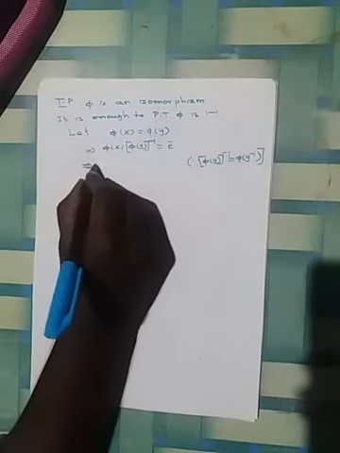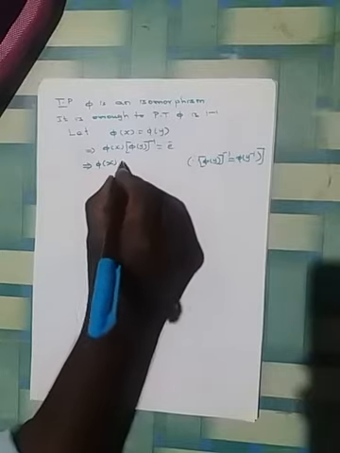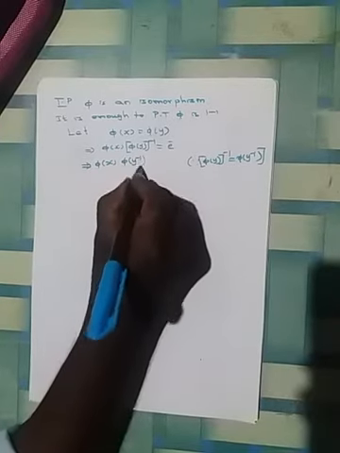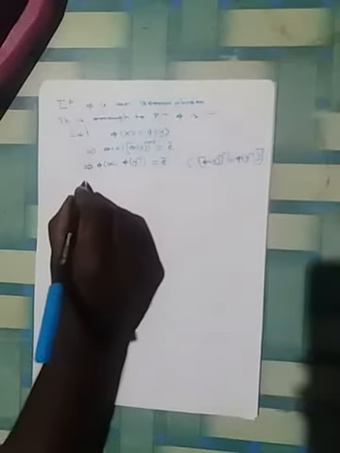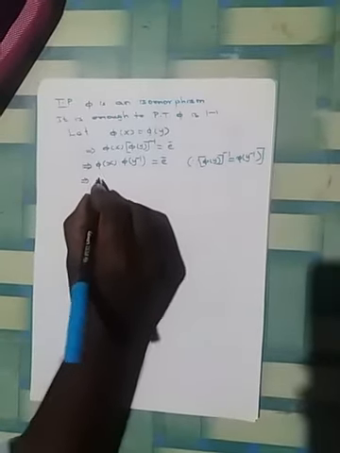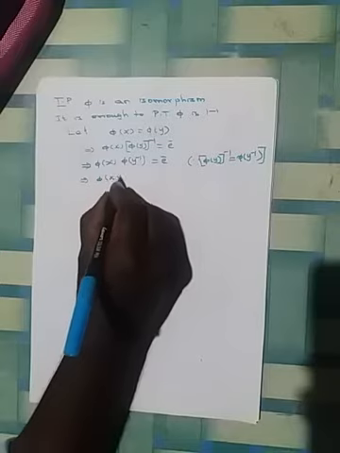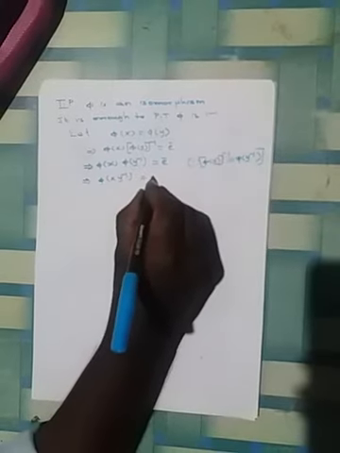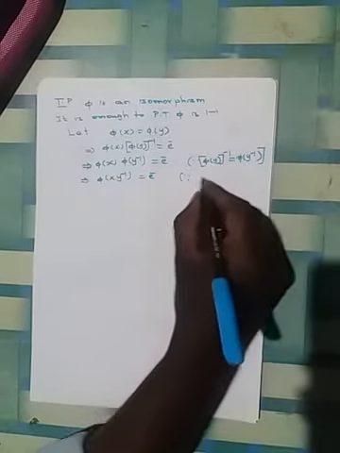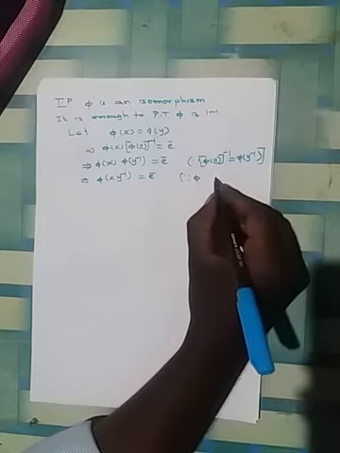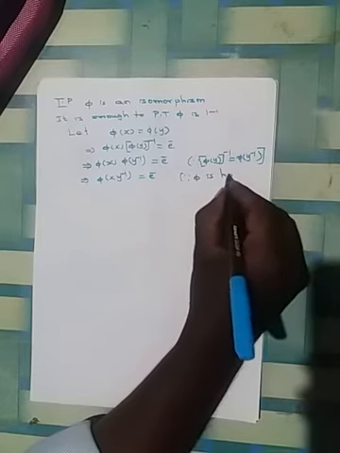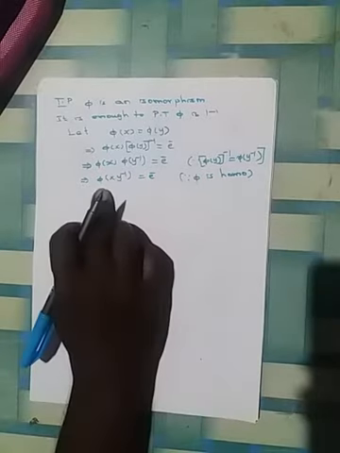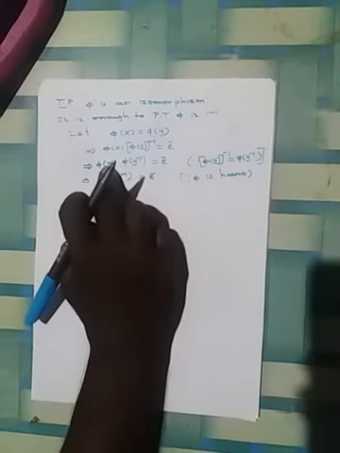Therefore this equation becomes phi of x into phi of y inverse equal to e bar. But this becomes phi of x y inverse equal to e bar, because we assumed that phi is a homomorphism. Therefore phi of x y inverse is equal to phi of x into phi of y inverse.